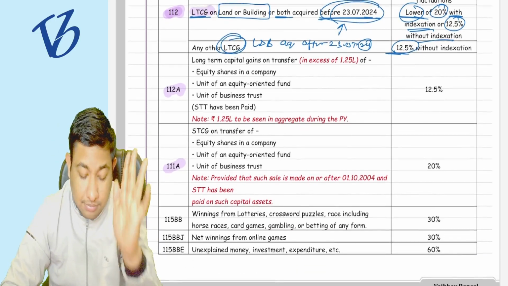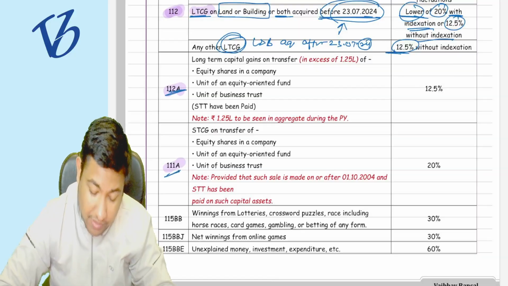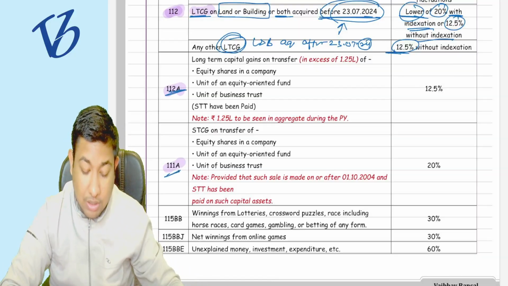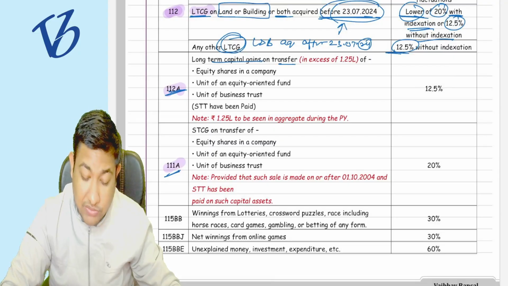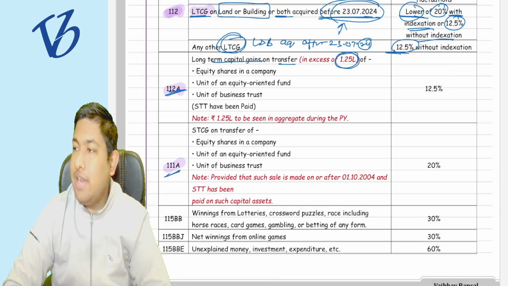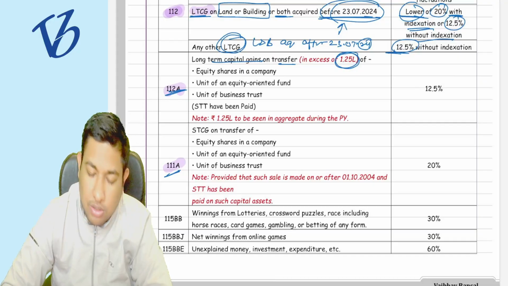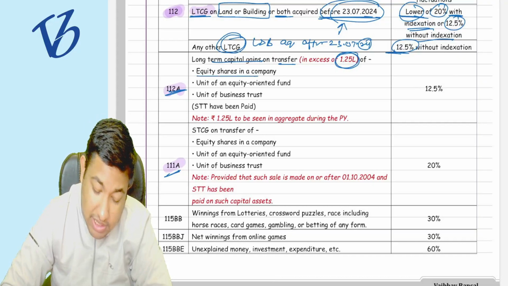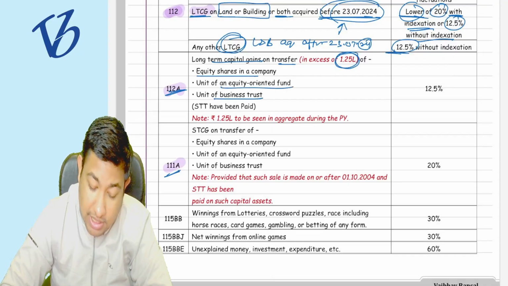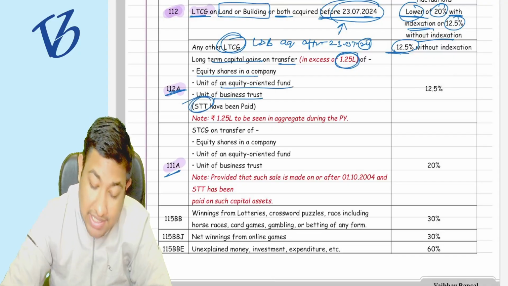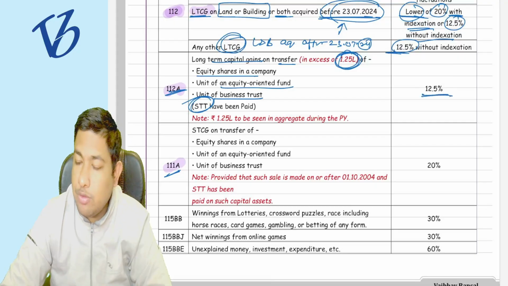Understood? Now, 112A, 111A. 112A says that the long-term capital gain on transfer in excess of 1.25 lakh rupees, if you are earning the long-term capital gain from the transfer of equity shares, equity-oriented fund, business trust on which the STT is paid, so in excess of 1.25 lakh rupees, you have to pay 12.5%.